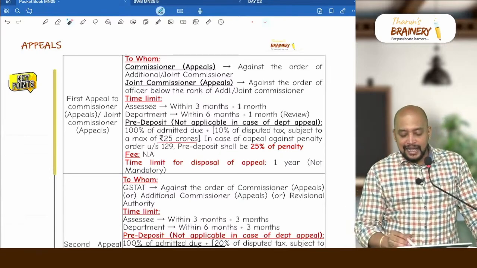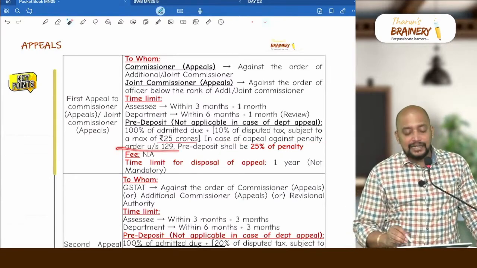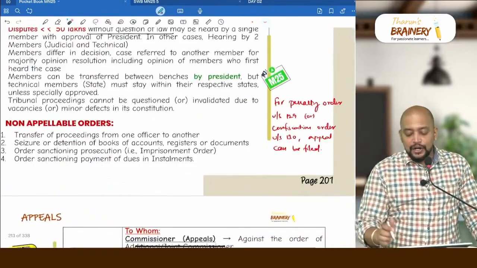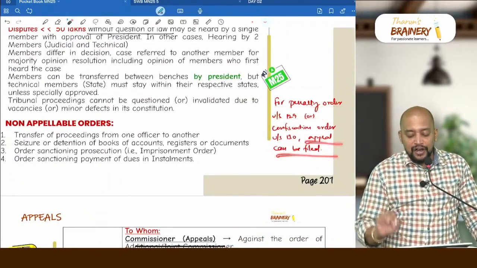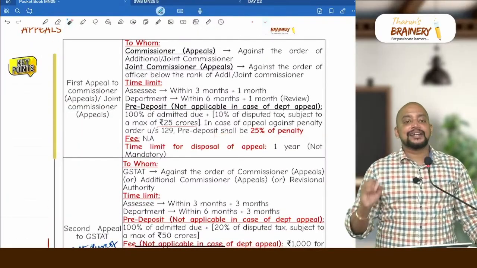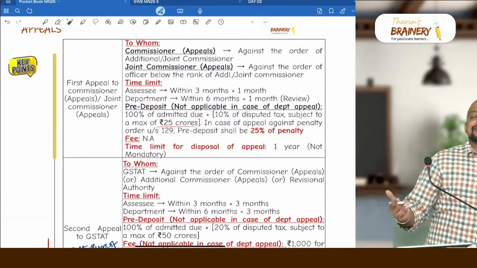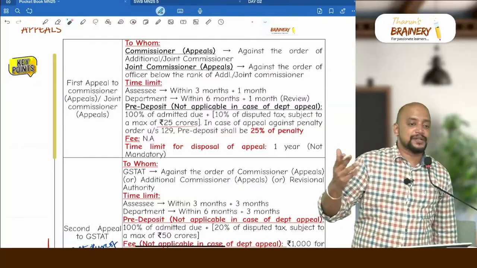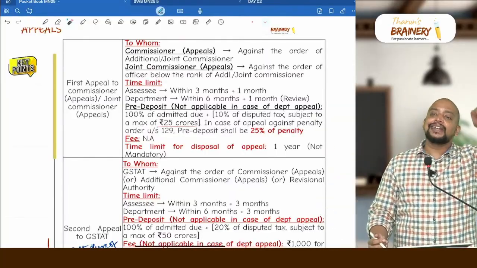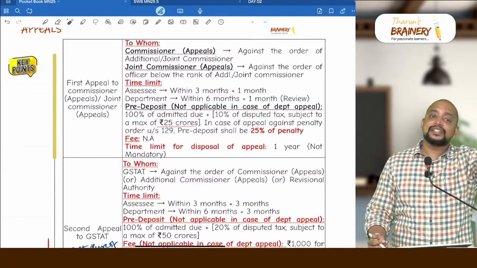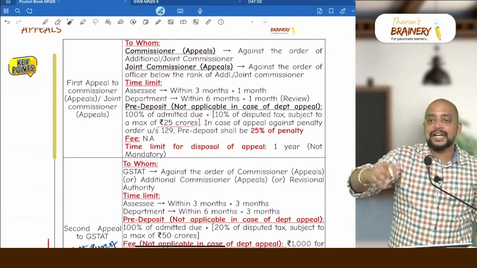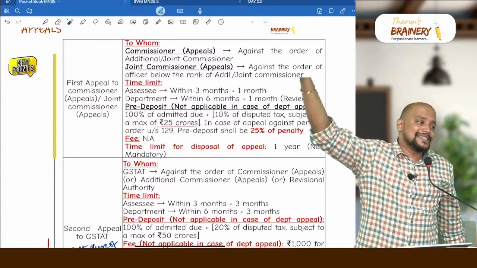Then in case of appeal against a penalty order under 129. So I told you against penalty order under 129 we can go for appeal. So in that case what is the pre-deposit? 25% of that penalty. So that we discussed now, 200% of tax or 50% of value, whichever is higher, like that. On that how much? 25%. Again this 25% is under CGST or total? CGST. Means 25% on CGST penalty and 25% on SGST penalty.